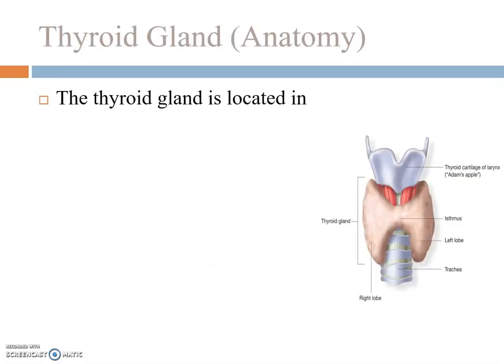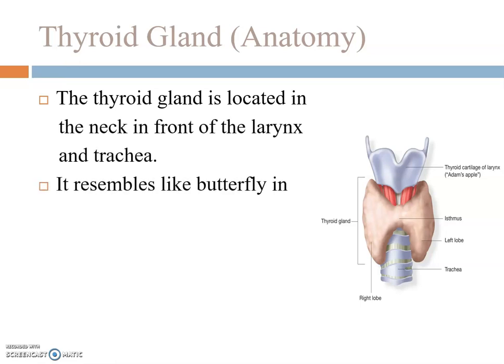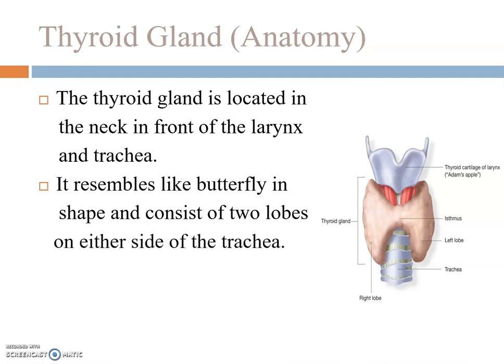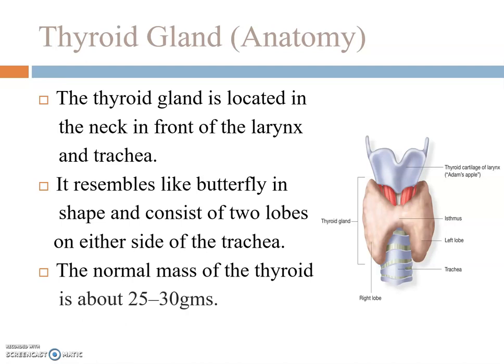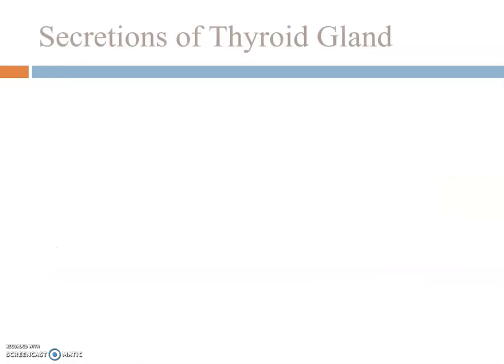Thyroid gland. The thyroid gland is located in the neck in front of the larynx and trachea. It resembles a butterfly in shape and consists of two lobes, which you can see in diagram on either side of trachea. The normal mass of the thyroid is about 25 to 30 grams.